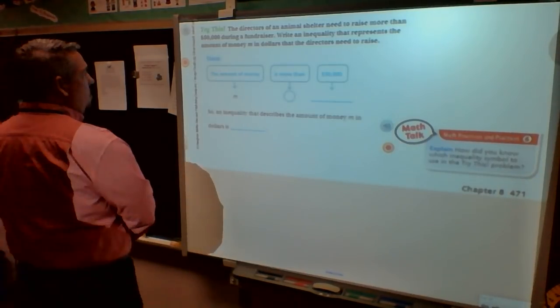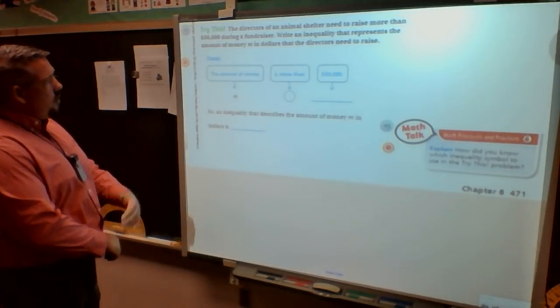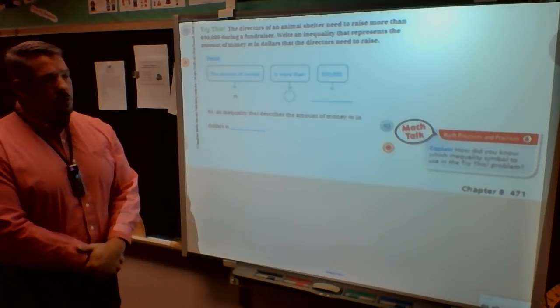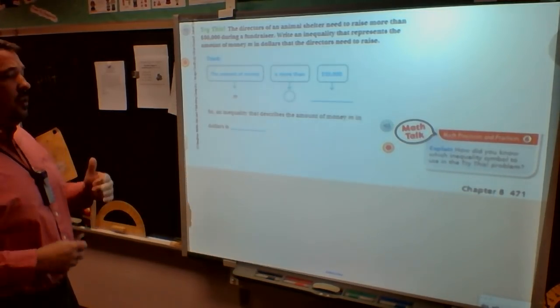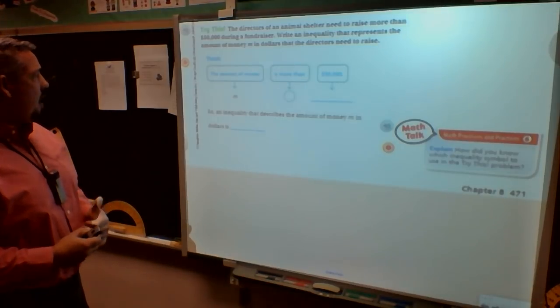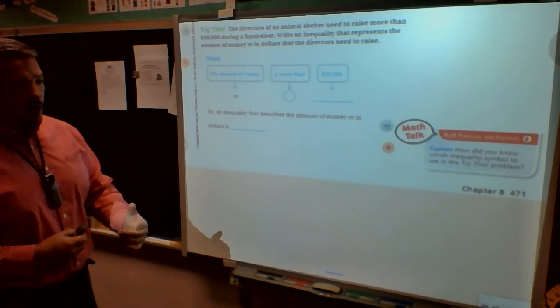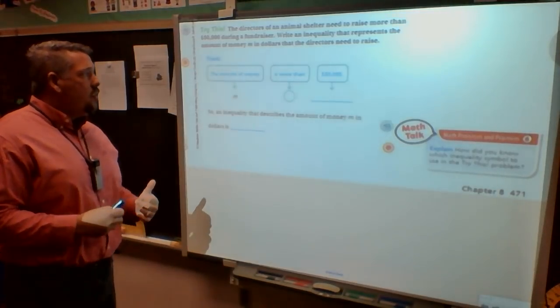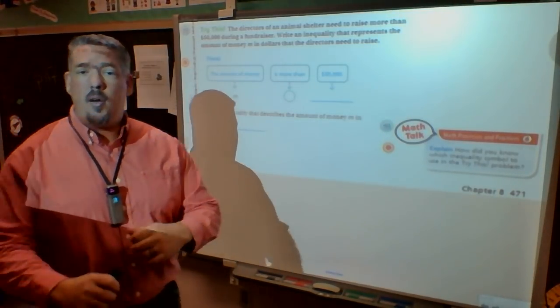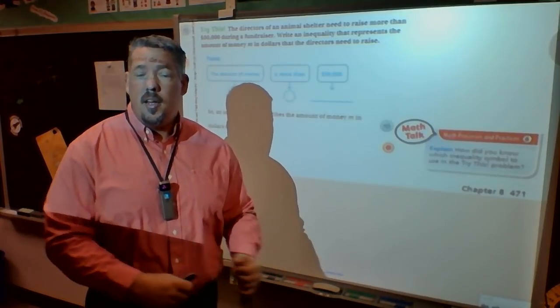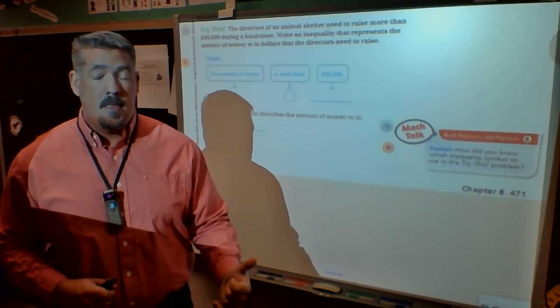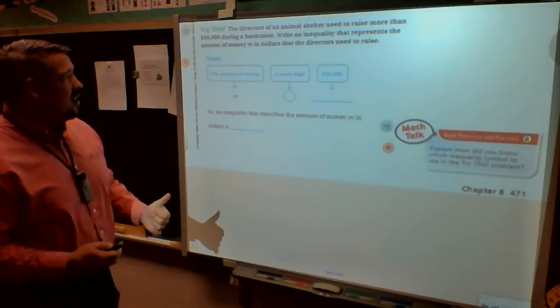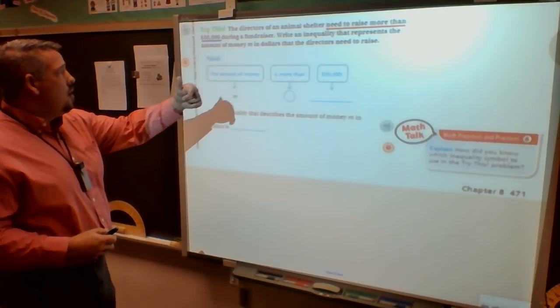On the second example they give you, the directors of an animal shelter need to raise more than $50,000 at a fundraiser. Write an inequality that represents the amount of money, M, in dollars, that the directors need to raise. So if they raise exactly $50,000, have they met their needs? No, because it says that they have to raise more than. More than what?